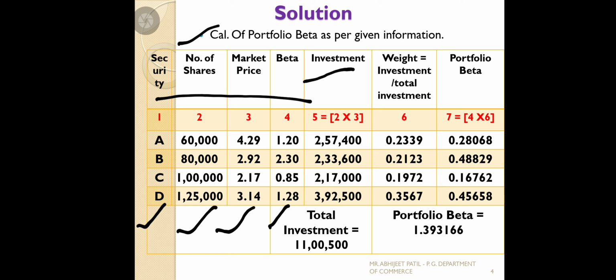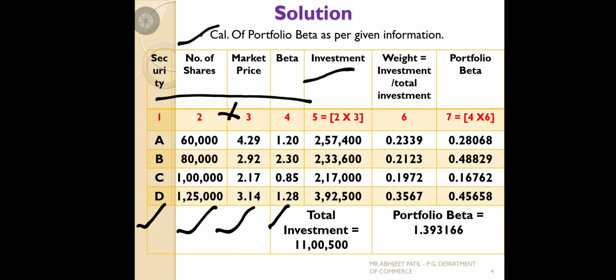We should multiply column number 2 into column number 3. See, it is given: column number 5 is equal to 2 into 3. What is 2 into 3? Number of shares multiplied with market price, how much amount of shares we purchased at the market price. So 60,000 into 4.29 will get 2,57,400. 80,000 into 2.30 gives 2,33,600. 1 lakh into 0.85 and 1,25,000 into 1.28. So we will get the individual investments.